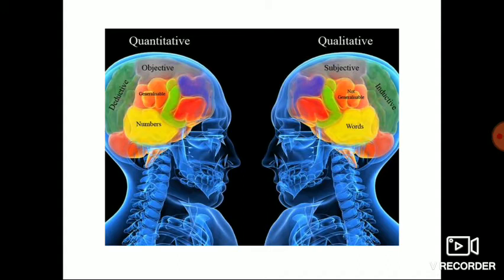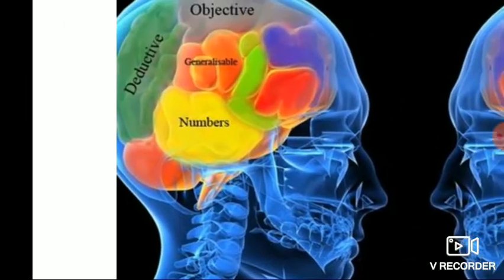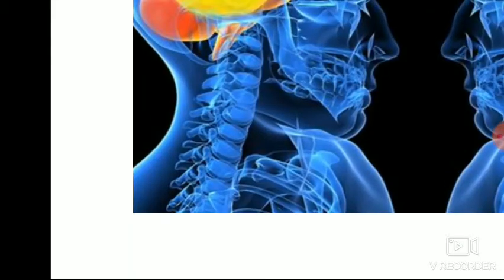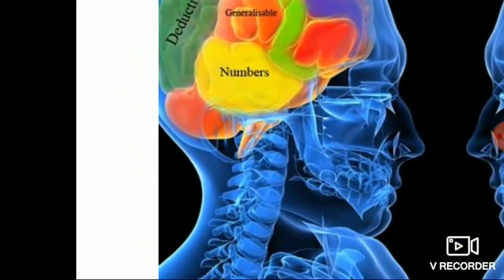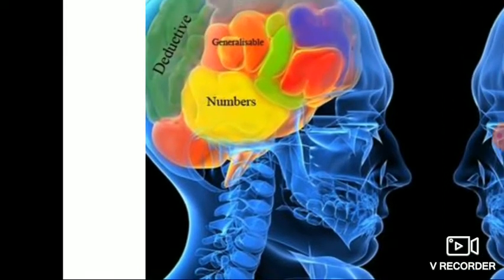Even with this picture, we can easily identify the difference between quantitative data and qualitative data. Take the quantitative side first. Quantitative data include numbers.